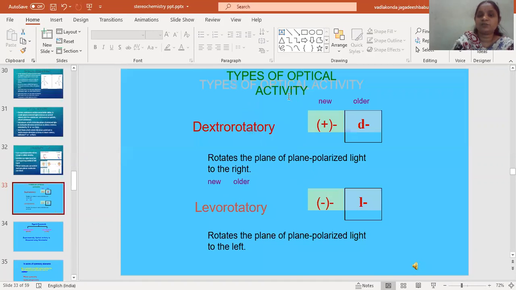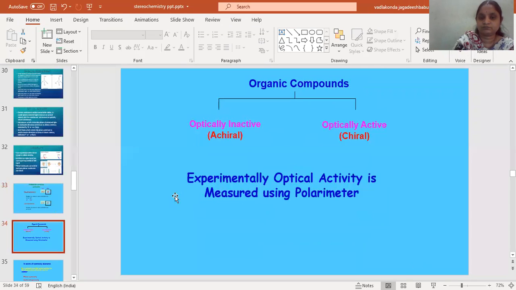Types of optical activity were already discussed. Dextrorotatory can rotate the plane polarized light towards the right, and levorotatory can rotate the plane polarized light towards the left. Organic compounds are of two different types: optically inactive, that is achiral compounds, and optically active, chiral compounds. Optically inactive means the compounds cannot rotate the plane polarized light. If the compounds are able to rotate the plane polarized light, they are known as optically active compounds. So the optical activity of a compound is based on whether it can rotate the plane polarized light or not.